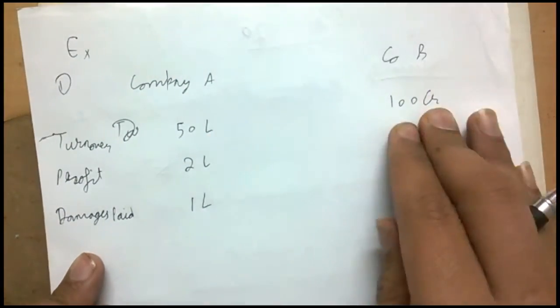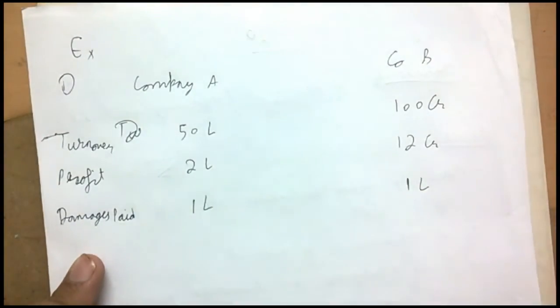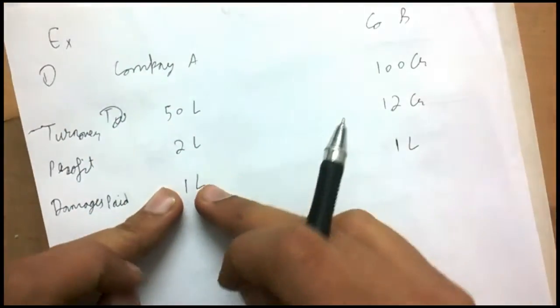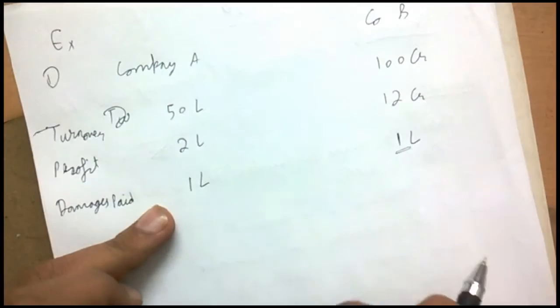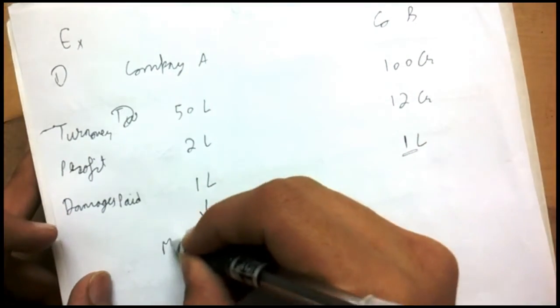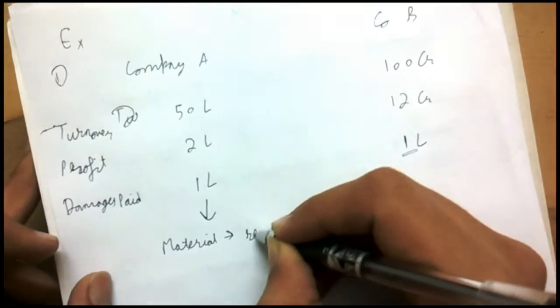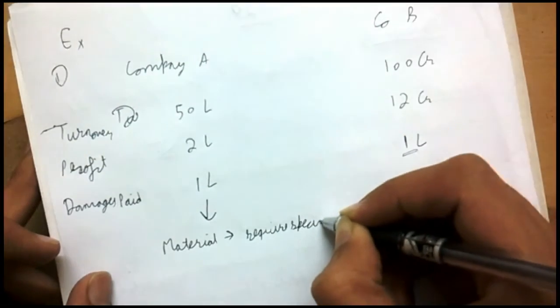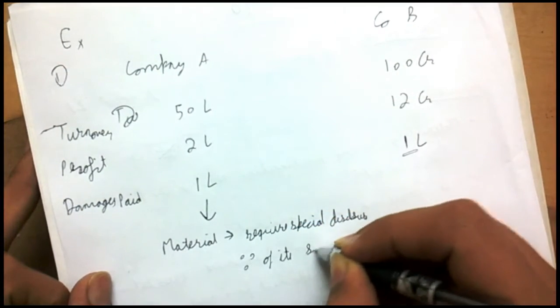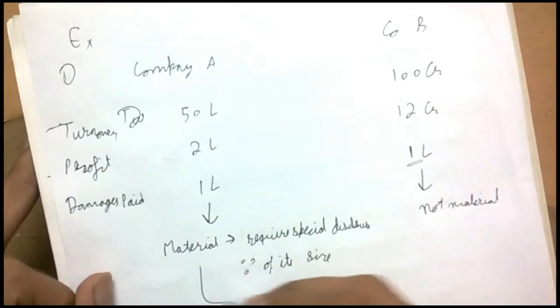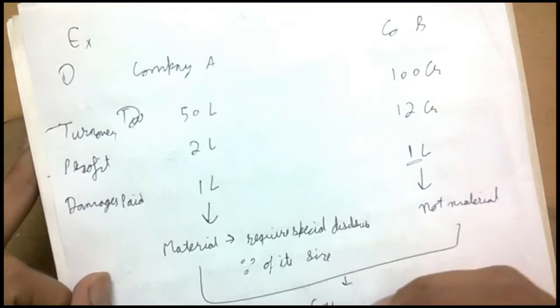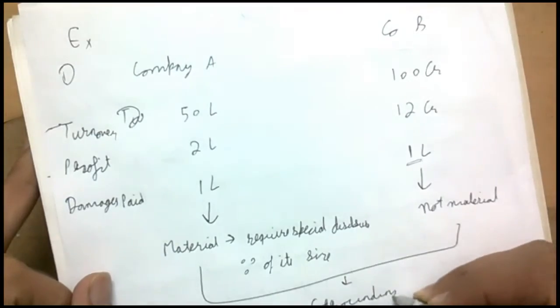The turnover is 50 lakhs and 100 crores, profit is 2 lakhs and 12 crores, but the damages paid are the same. So you would have recognized that in this particular case, this is a material item, but this is not a material item, because it depends upon the circumstances, it depends upon the size of the item as well. In this particular case, this is material and it requires special disclosure because of its size, but this is not material. So we can say this is judged on the basis of the surrounding circumstances, as I told you earlier. So this is an example of the surrounding circumstances.